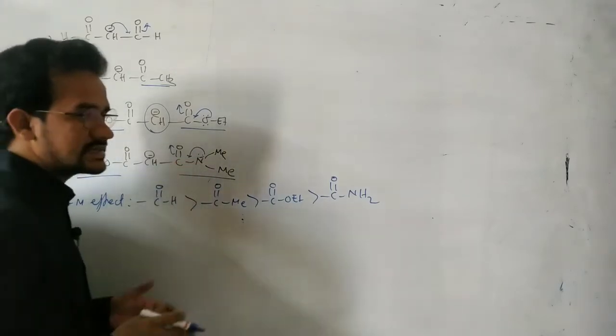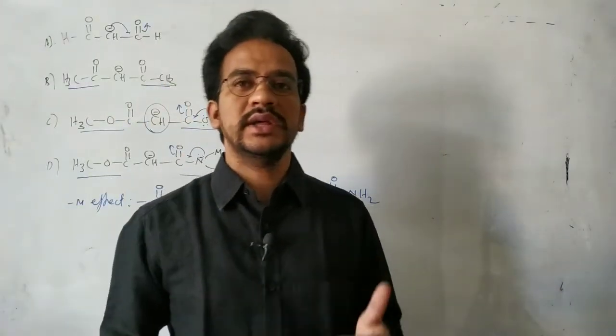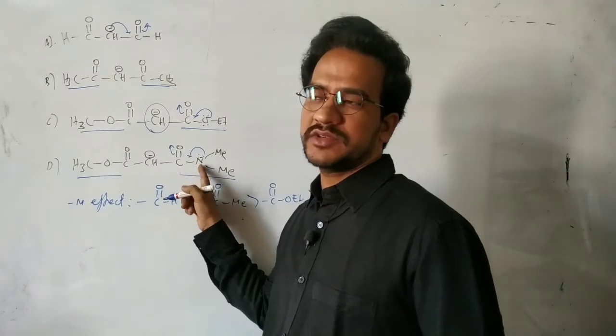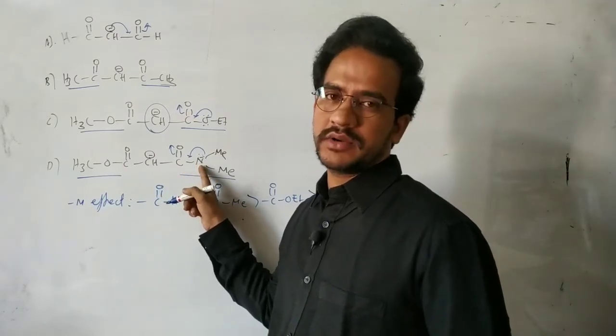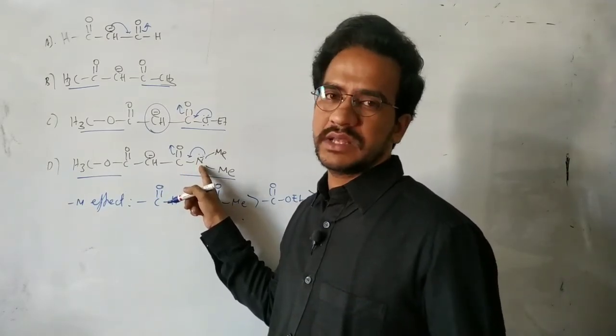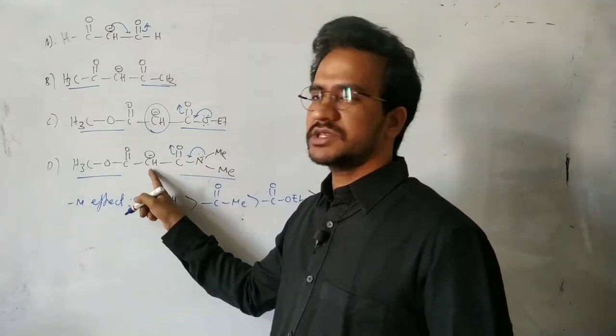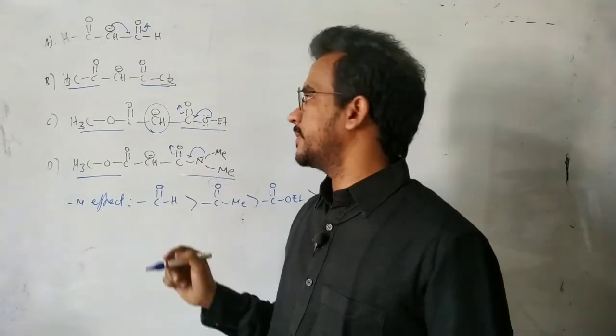Nitrogen is less electronegative, its donating nature is higher. That means this CO group is effectively involved in conjugation with the nitrogen lone pair of electrons. Because nitrogen is less electronegative, these electrons are easily available, so the extent of conjugation with the negative charge decreases.